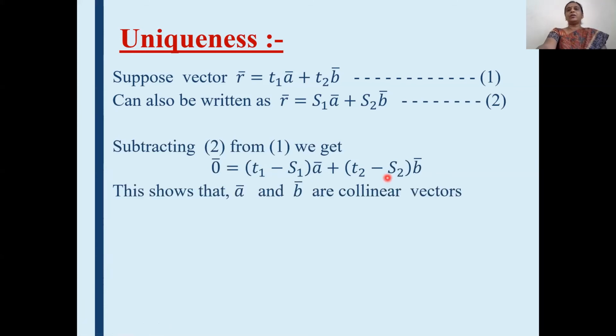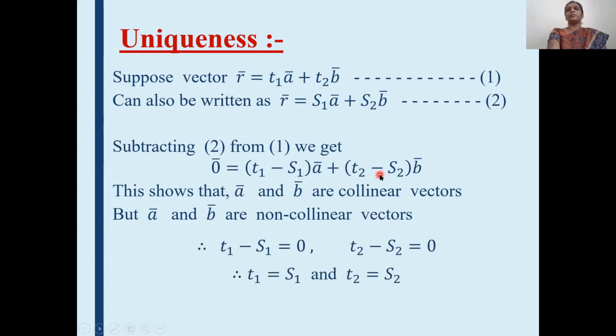But in the statement of our theorem, it is given that A bar and B bar are non-collinear vectors. Means this is a contradiction, means our supposition is wrong, means there does not exist another S1 and S2, means this T1 minus S1 and T2 minus S2 should be equal to 0. And if we equate these two expressions equal to 0, we will get T1 is equal to S1 and T2 is equal to S2.